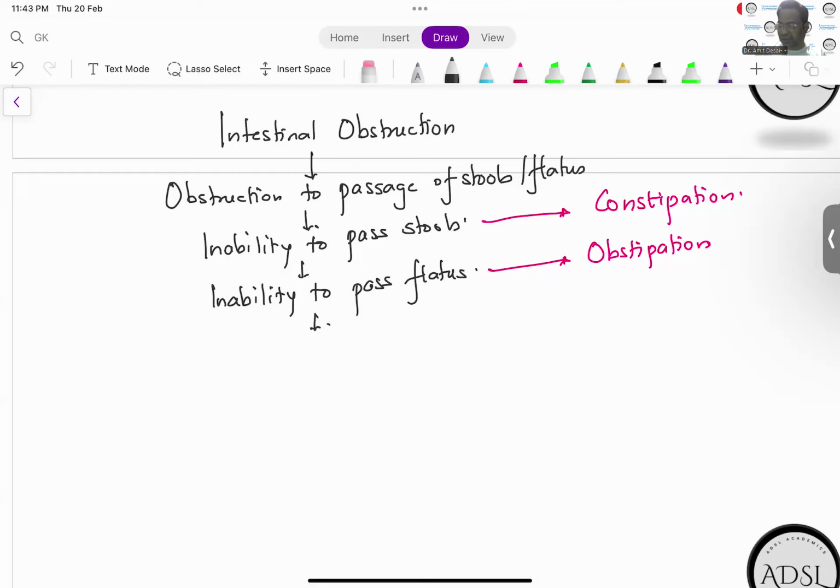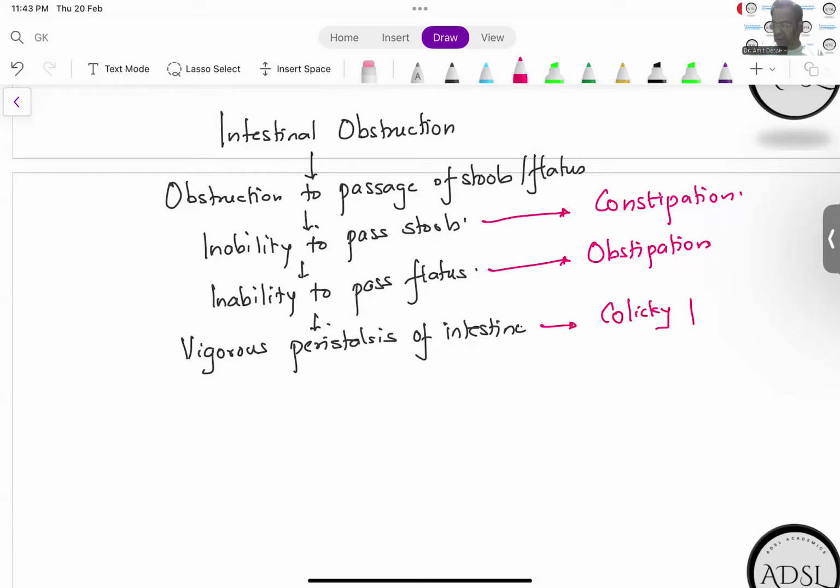So there is a vigorous peristalsis of the intestinal smooth muscle. This is going to manifest as colicky pain. The intestine is trying to push very hard.